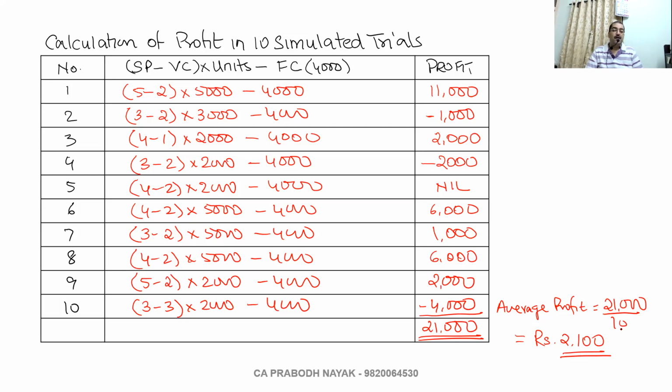So now you can see simple problems becoming lengthy. Lengthy calculations, more calculations. Problems are simple only, but there are certain things that you have to remember. You can't take the first 10 for sales, second 10 for variable cost, third 10 for sales volume. On what basis will you take? The first three are the first values of selling price, variable cost, volume. So you have to go in that order.